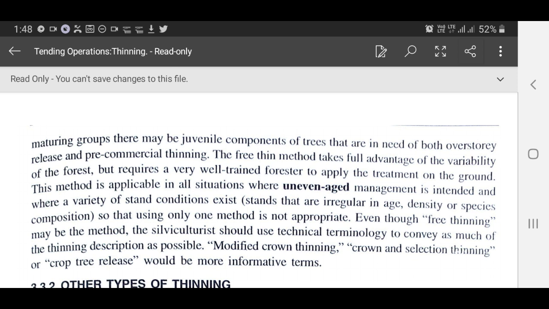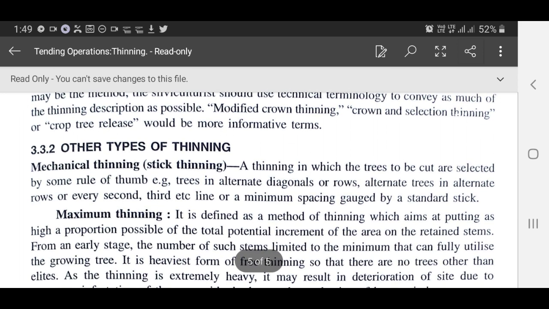This method is applicable in all situations where uneven-aged management is intended and where a variety of stand conditions exist, stands that are irregular in age, density or species composition, so that using only one method is not appropriate. Even though free thinning may be the method, the silviculturist should use technical terminology to convey as much of the thinning description as possible. Modified crown thinning, crown and selection thinning, or crop tree release would be more informative terms.